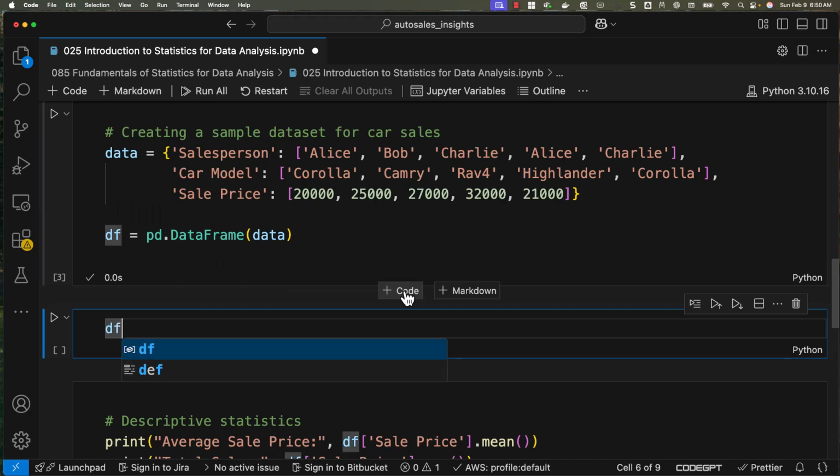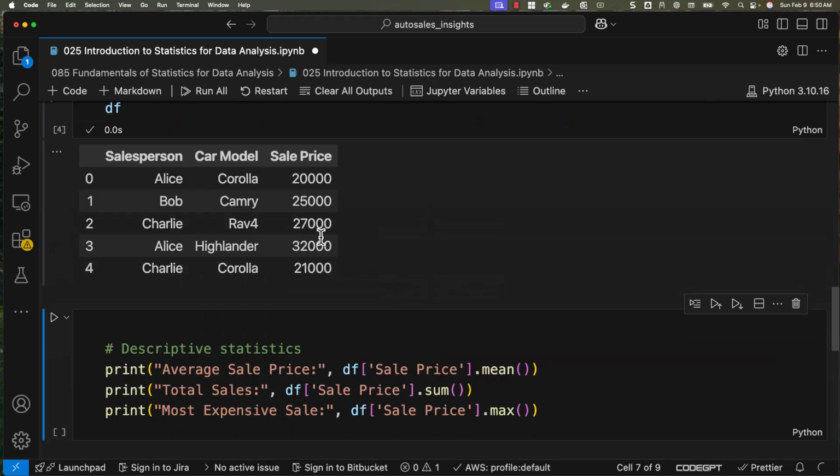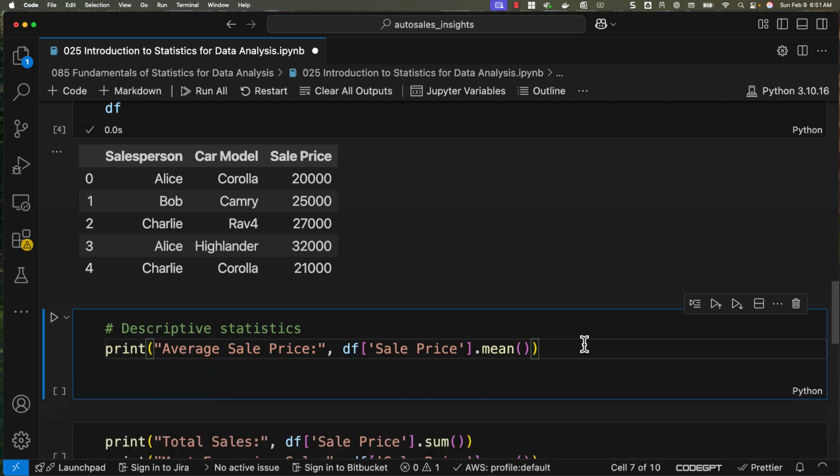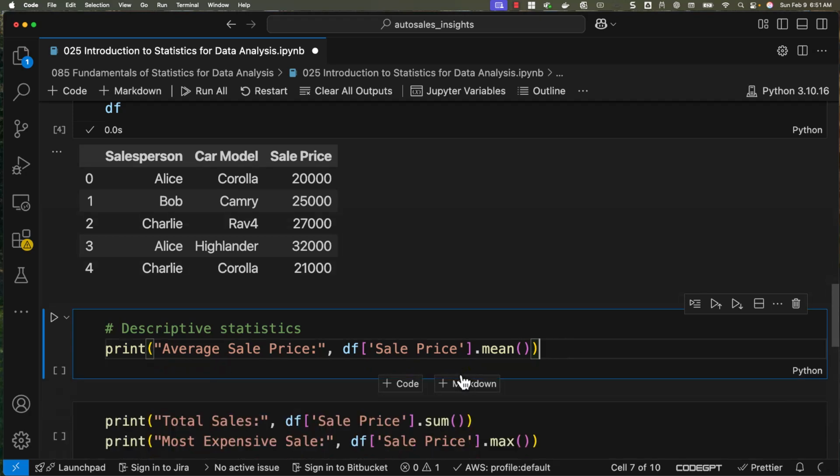Let's preview the data. Let me say df, and you can see the data frame contains 5 rows and 3 columns. You can see the sale price of each of these rows here. It is representing 5 sales records. Now we should be able to see the average sale price by using this piece of code. Let me break this into multiple cells. Now let me run this.